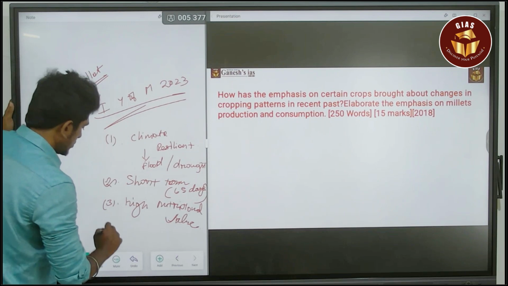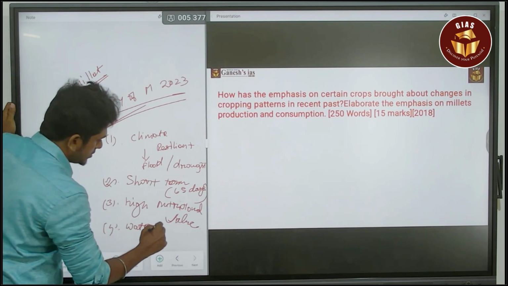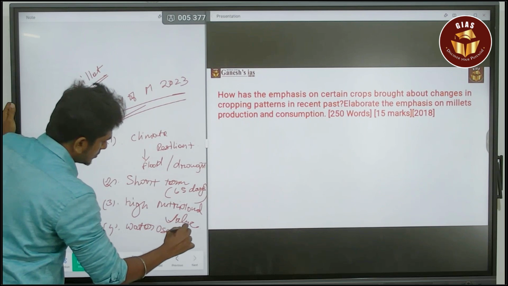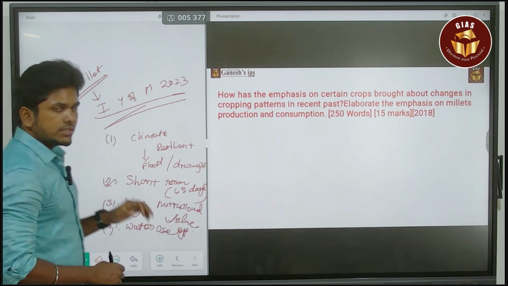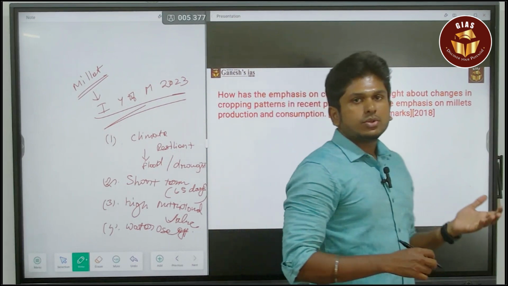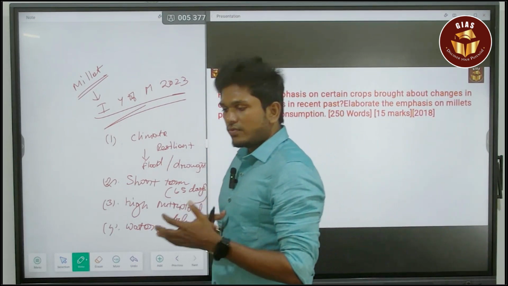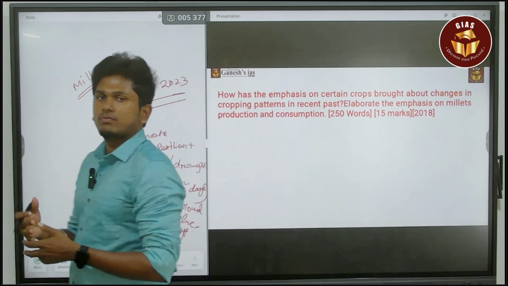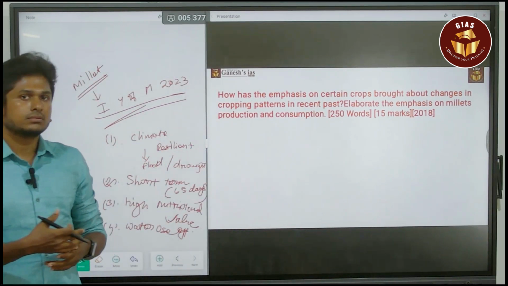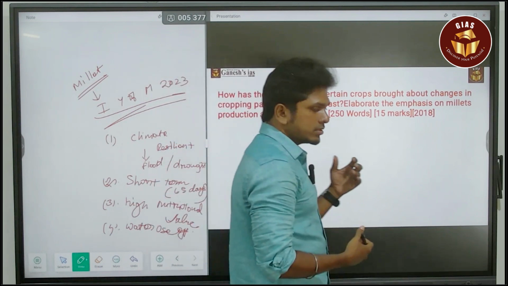And also, water use efficiency is high for this millet, and it needs limited water. It can survive in a vast range of climate, a vast range of weather patterns. So these are the major benefits when it comes to millet.